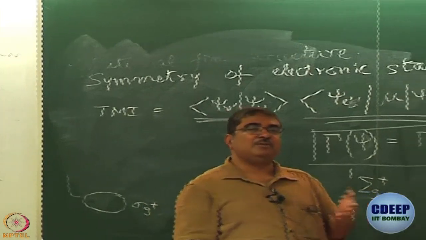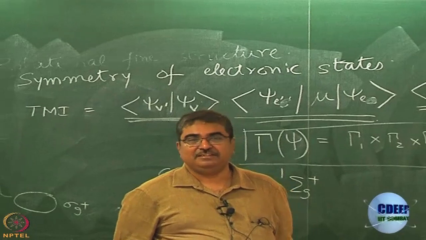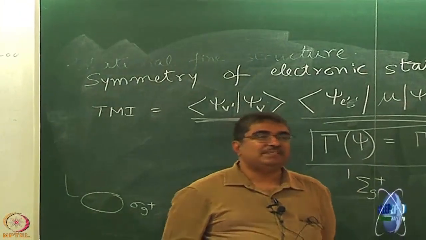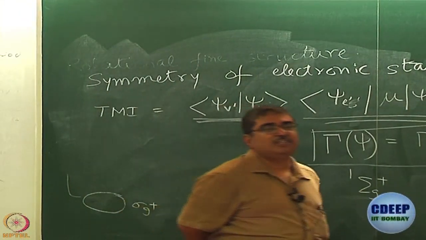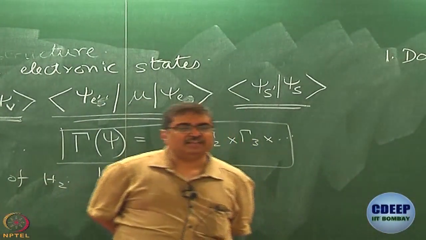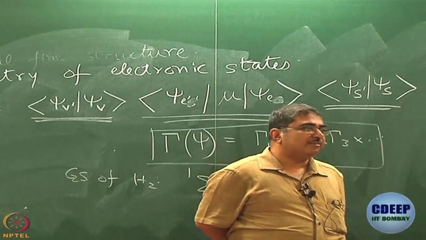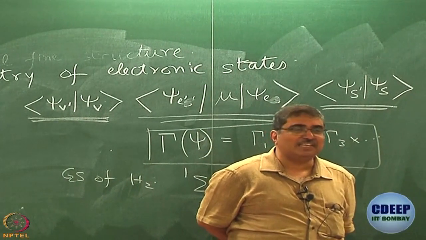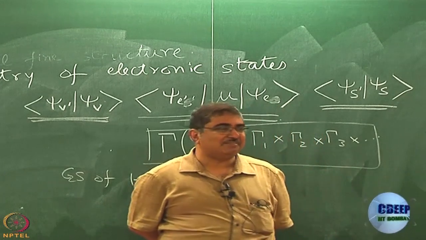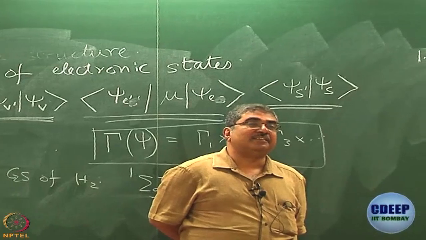Let us say I am talking about the ground state of benzene. What will be the ground state of benzene? First of all, singlet or triplet? Let us think only about the pi electrons, forget sigma. Singlet, right, all spins are paired anyway. Of course, writing the spin wave function in that case is not as easy as alpha beta minus beta alpha perhaps. And what will be the symmetry of the state?